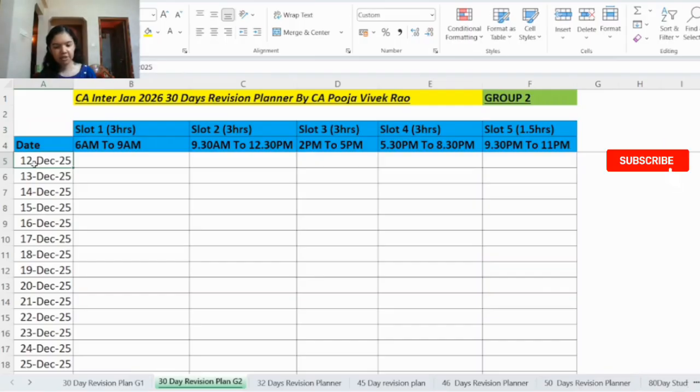So this is our 30-day revision plan and the plan is starting from 12th December and this is for CA Inter Group 2. So from 12th December when you will start your revision, it's recommended to first revise the chapters with the highest weightage and then revise the other chapters. So you can go to the BOS Knowledge portal and check the chapters with highest weightage and revise those first. And also during these last revision days, go through the revision test papers, model test papers, all that is important. And if you have prepared any notes, revise from those notes. Otherwise, Saransh is also available for revision purpose.